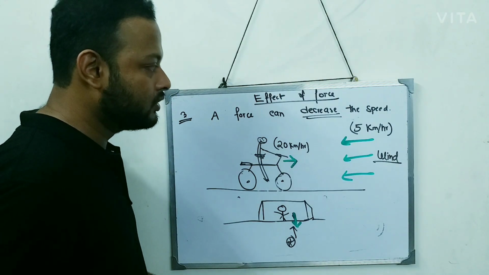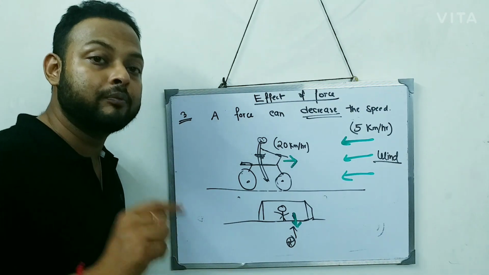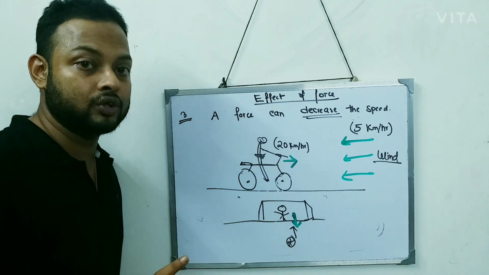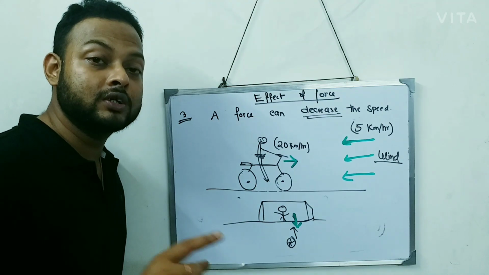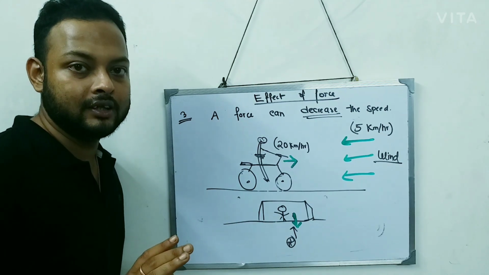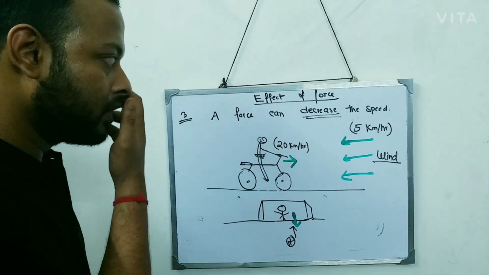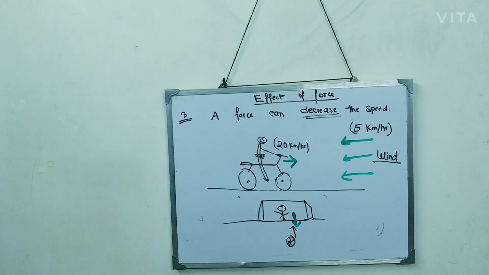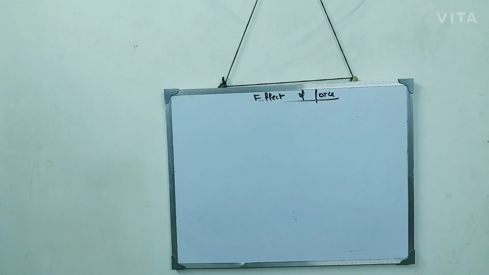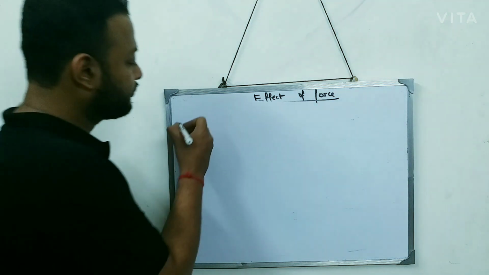Okay, so the force can decrease the speed by applying force in the opposite direction of the motion of the body. So I hope you understood this third point. Let's see the fourth point.